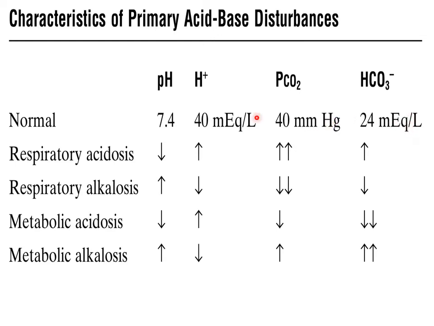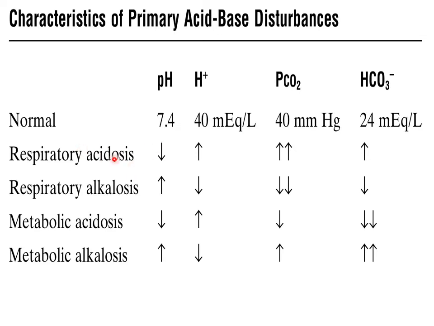So all these values correspond to a pH value of 7.4, which is taken as normal, and you should know all these values because you will be given different questions in exam depending upon these normal values. So first of all, we will discuss respiratory acidosis, and it is a repetition of all the things that we have studied till now.